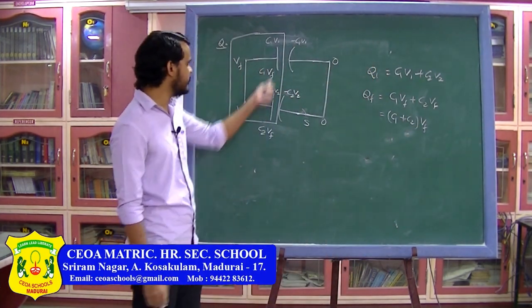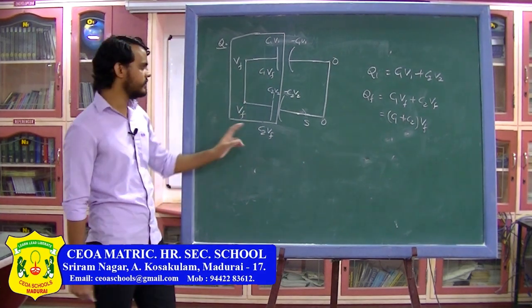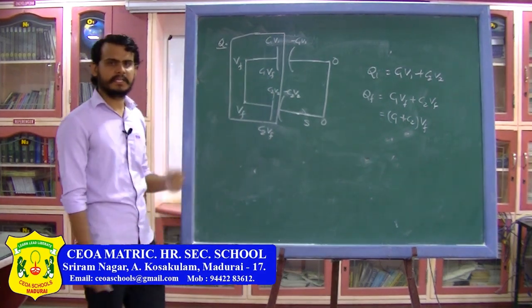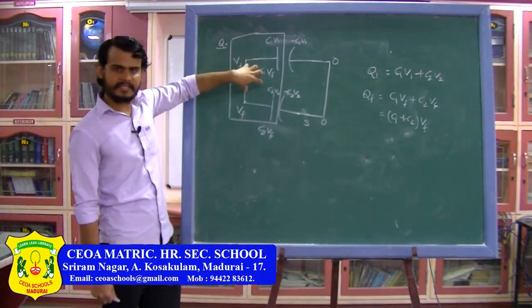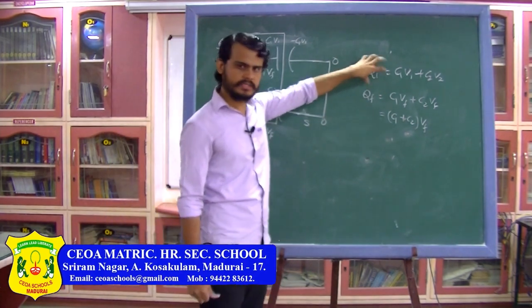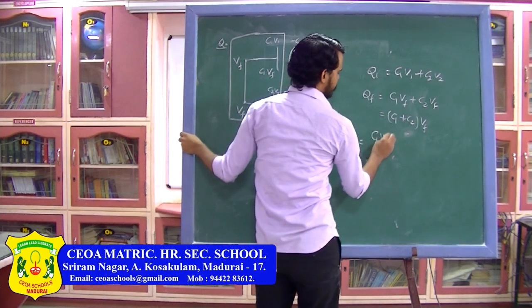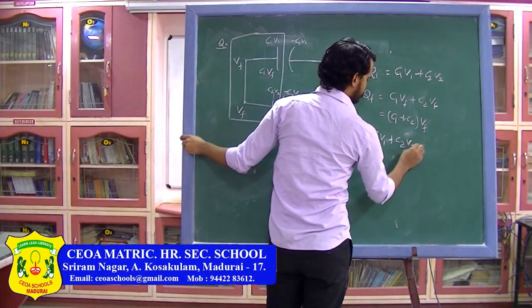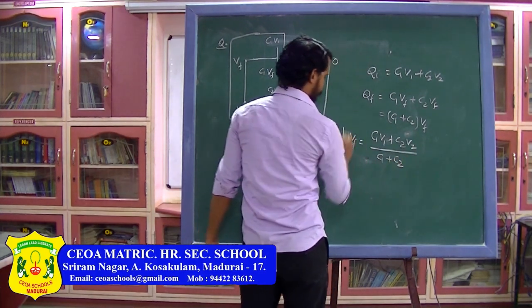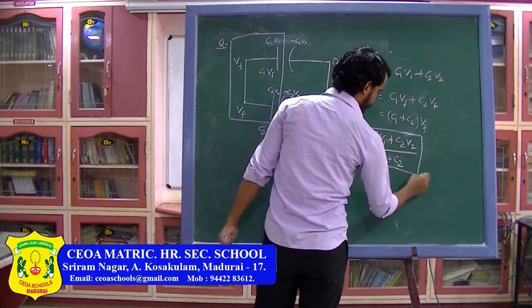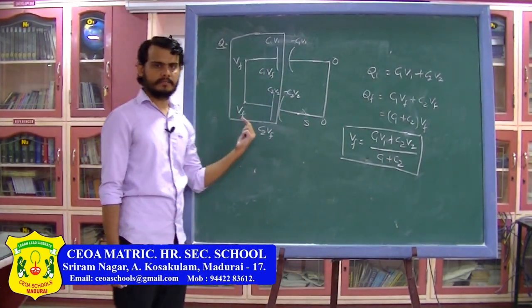From here I can see that these two plates are isolated, they are connected to each other only. So here the charge cannot be created and cannot be destroyed. So the initial charge and final charge of these two plates will be the same. So I can write this charge equals this charge. From here I can write V final equals C1V1 plus C2V2 divided by C1 plus C2. So this is the final common potential of both the capacitors.